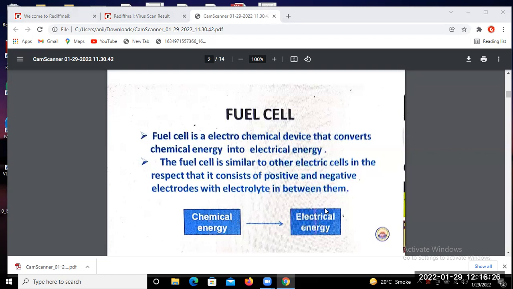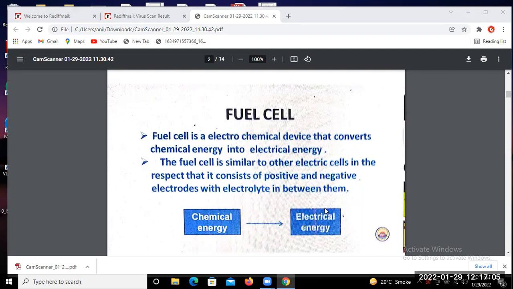This is the main function of the fuel cell: a device that converts chemical energy into electrical energy, with a structure similar to other electric cells. We require at least two electrodes, one positive and one negative, and between them the electrolyte.